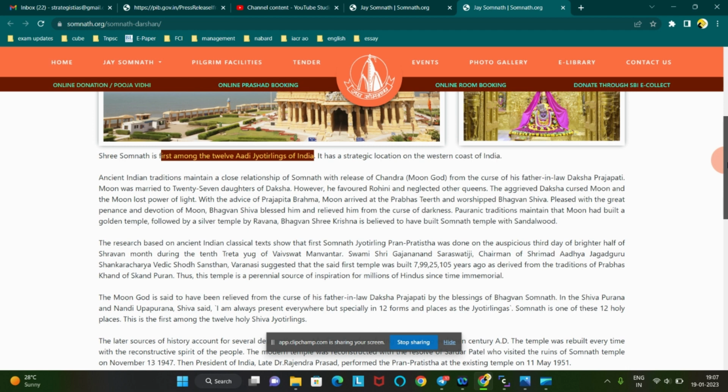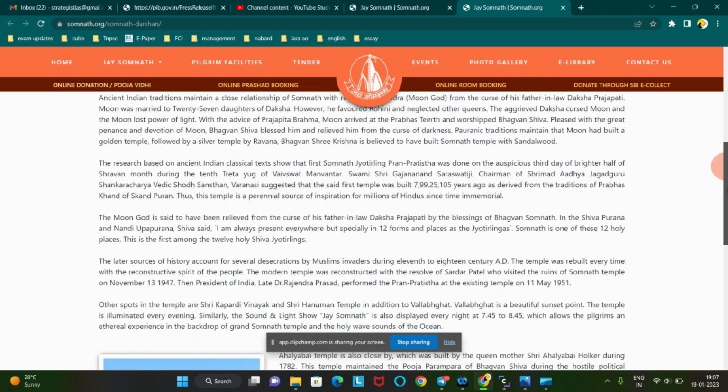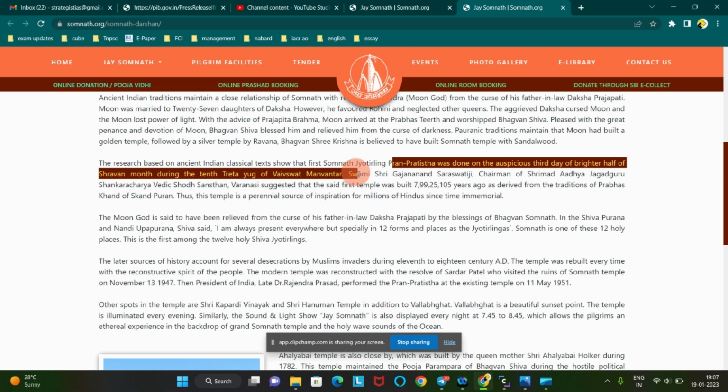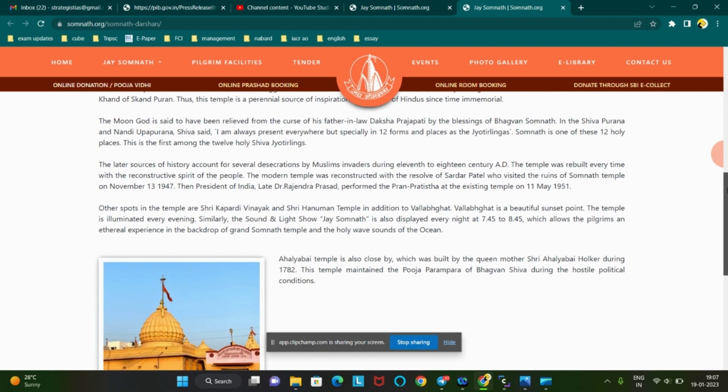Our syllabus is art and culture, so we should keep that in mind. The aggravated curse of the moon, this is a story about the temple. Next, the first Jyotirlinga Pran Pratishtha was done on the auspicious day of the month of Shravan. Okay, this is also religious data on God.